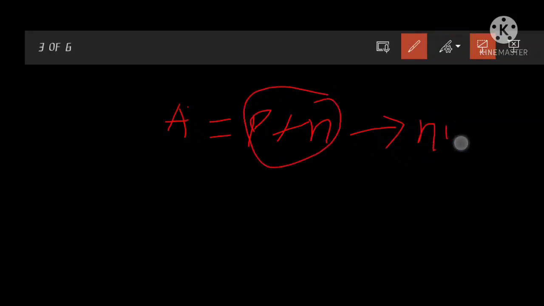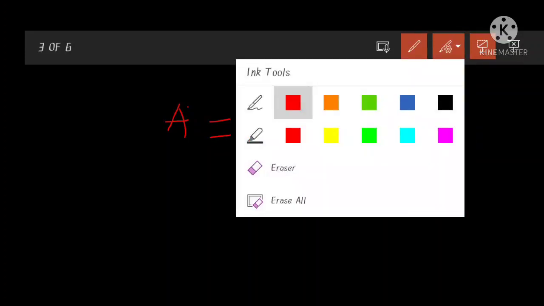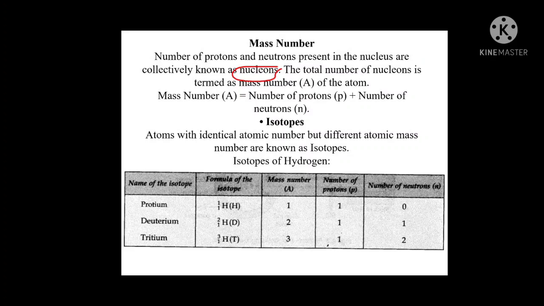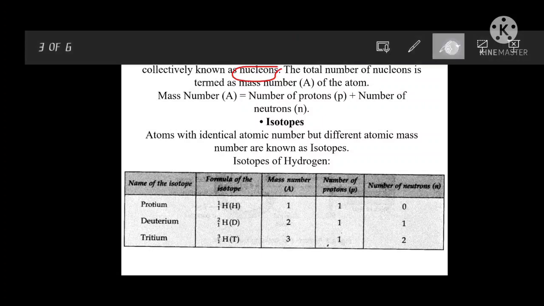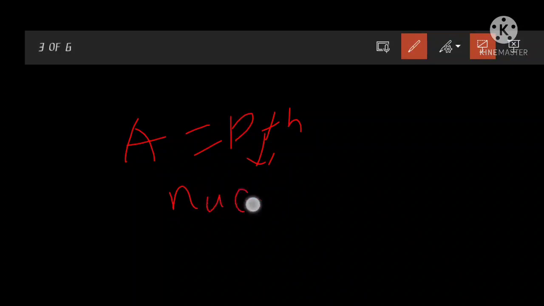So A is the mass number, which equals protons plus neutrons, and these two combined are called nucleons, because they are present in the nucleus.